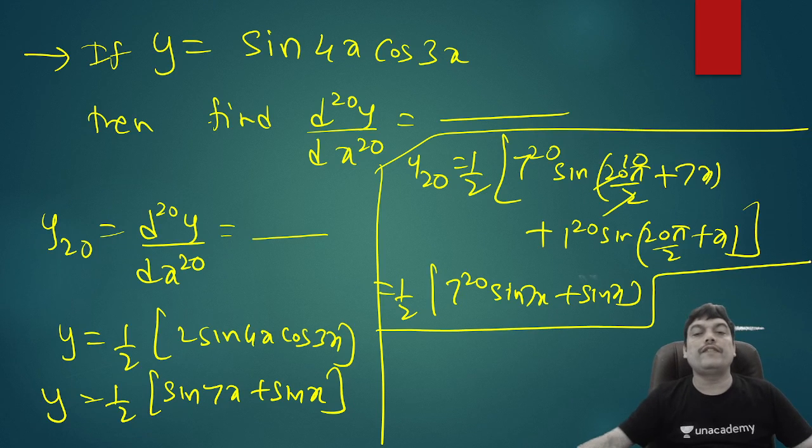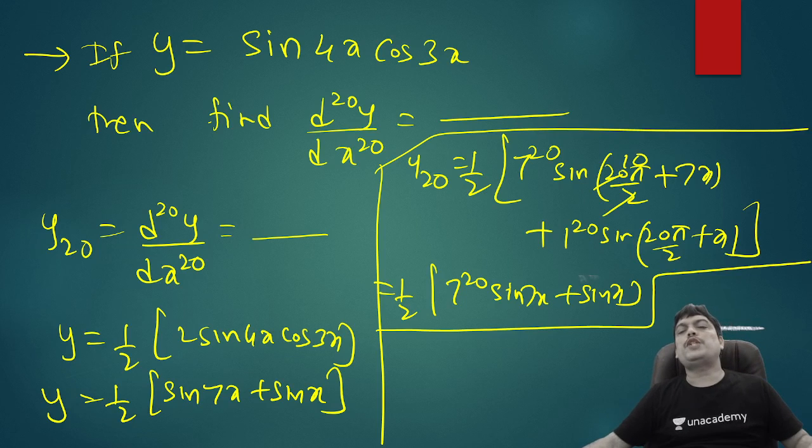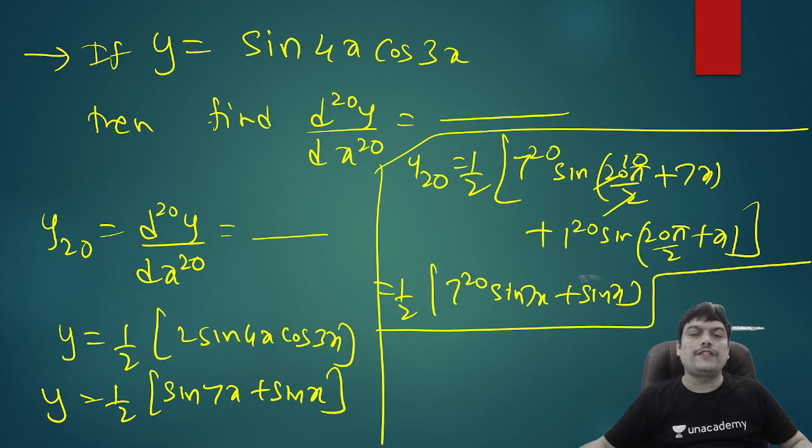So whenever you have nth derivative in trigonometric functions such as this, what do we do? First you convert the product into sum or difference. You can have more than 2 functions also. Only thing is, if it is more than 2, you may have to apply the transformation formula repeatedly till you get sum or difference of 2 or more functions, and then use the nth derivative formula. Okay. So I hope it is clear to all of you.